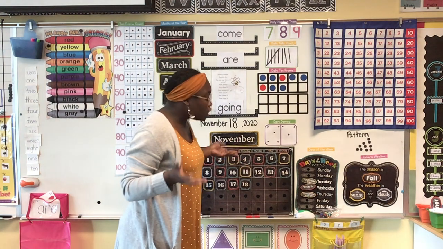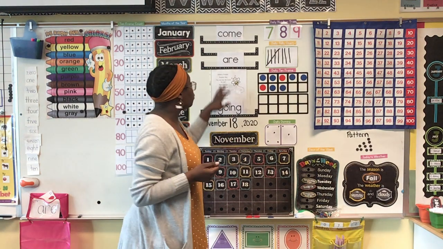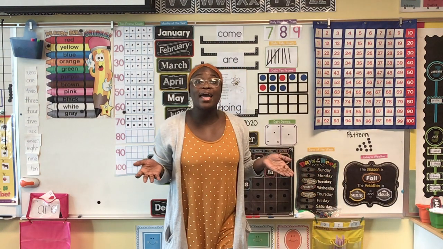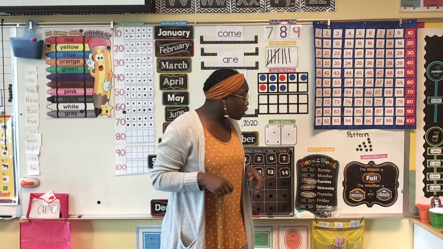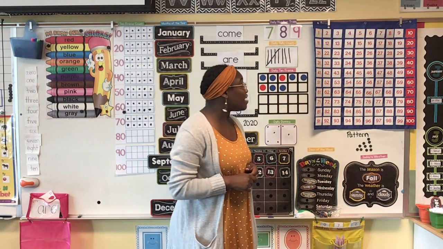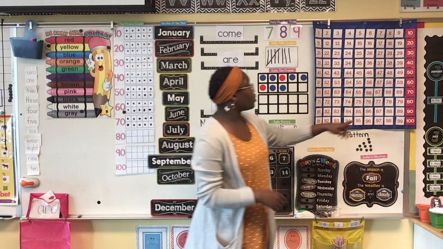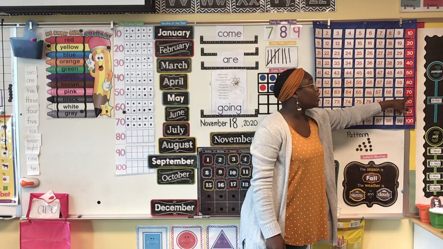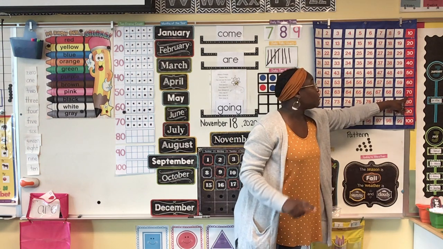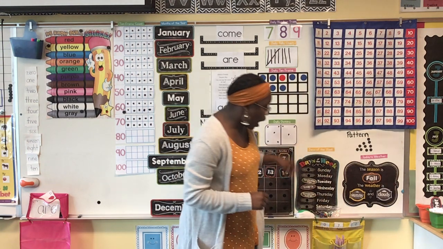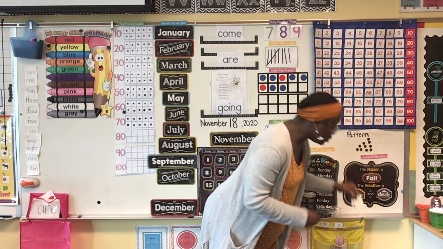Alrighty, the last thing we're going to do, oh, I'm sorry, I forgot to do our days in school. So let's go ahead and do that before we do our sight word, okay? So yesterday we created a new bundle. And yesterday we were in school 70 days. I'm going to find that here in our hundreds chart. Yesterday was 70. If we need to know what's one more than 70, 71.